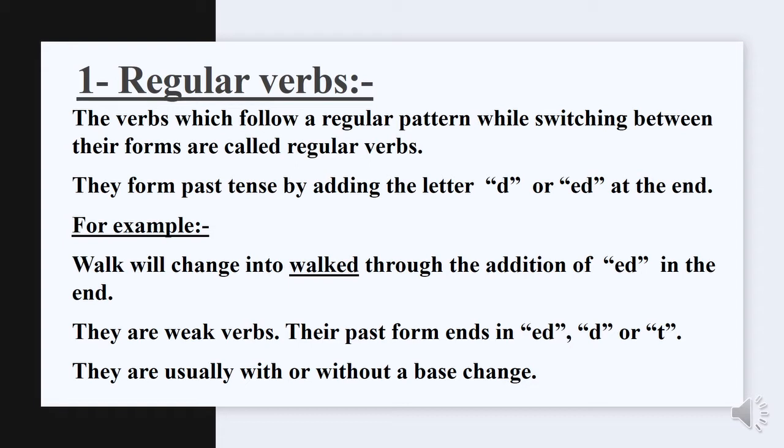Let's move towards the regular verbs. These are the verbs which follow a regular pattern while switching between their forms. Observe the following examples here. Walk will be changed into walked by adding ed in the end. They are weak verbs. Their past forms usually end in ed, d or t. They can be with or without a base change.